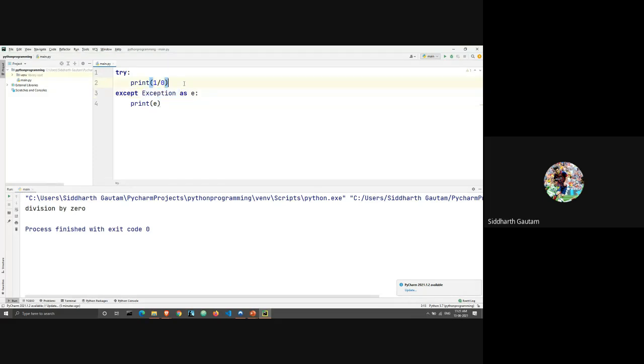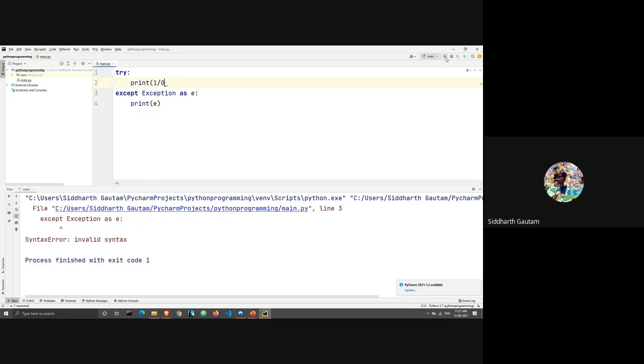Okay, let's try something else. Let's just remove this bracket. We have a syntax error here. We will run this. Okay, all right. So it doesn't catch syntax errors. This is something new.